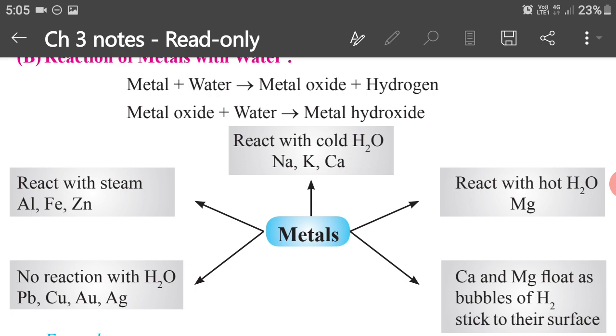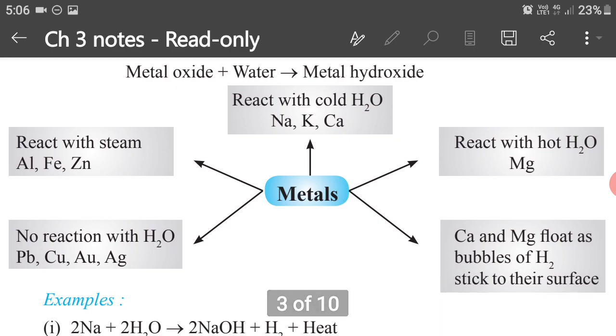Because in ninth class you have studied that steam has a high latent amount of energy, and thus it causes the oxidation of these metals, and they form very weak bases, that is aluminium hydroxide, ferrous hydroxide and zinc hydroxide. So they are weak bases. Similarly, magnesium hydroxide with cold water is a weak base.